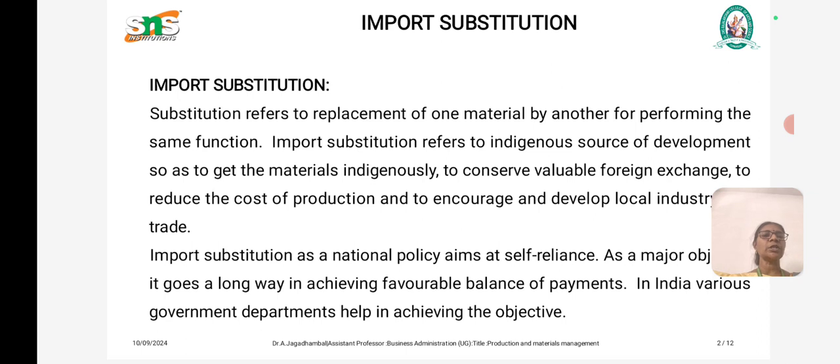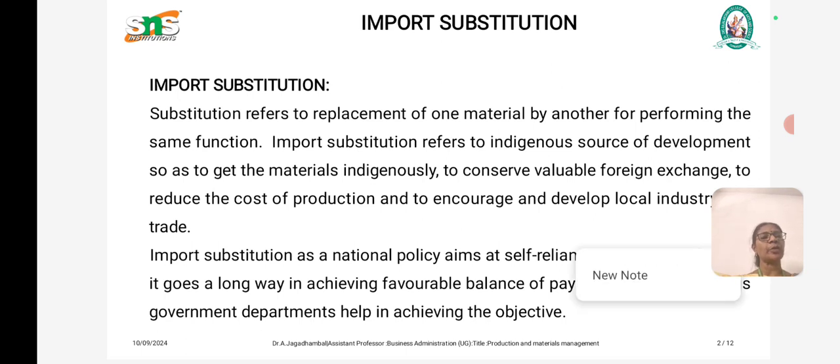Import substitution is a source of development, and at the same time it makes materials indigenously available, saving foreign exchange. The main purpose is to reduce the cost of production and encourage the development of local industry and trade. Substitution refers to replacing one material by another for performing the same function.